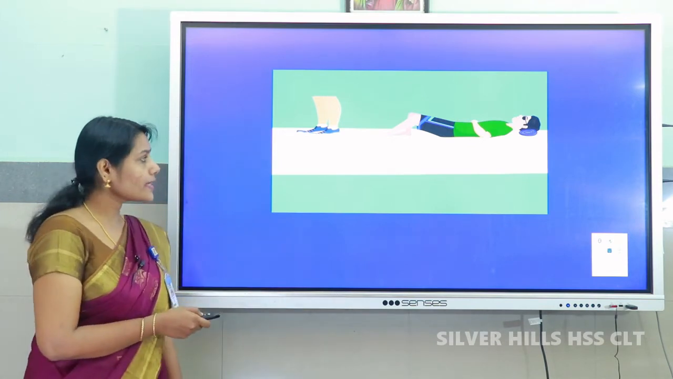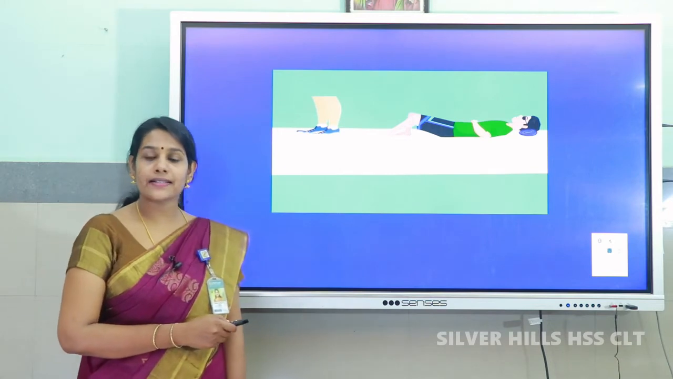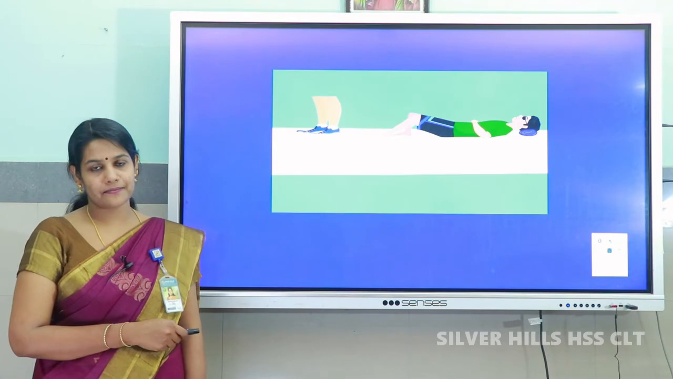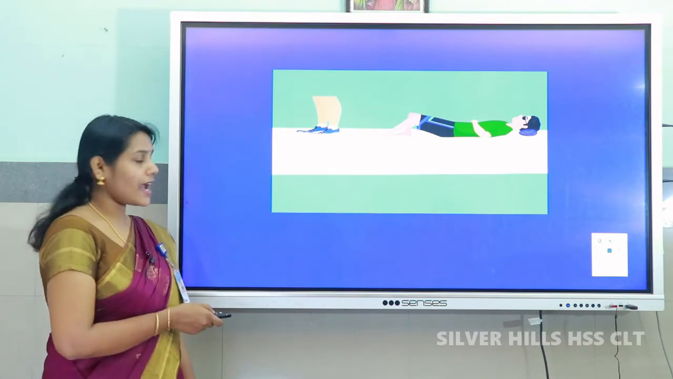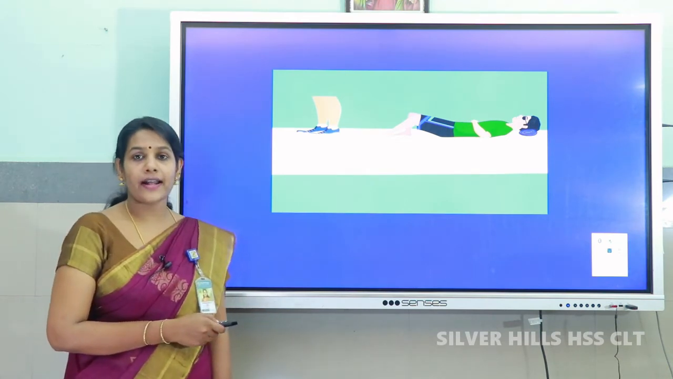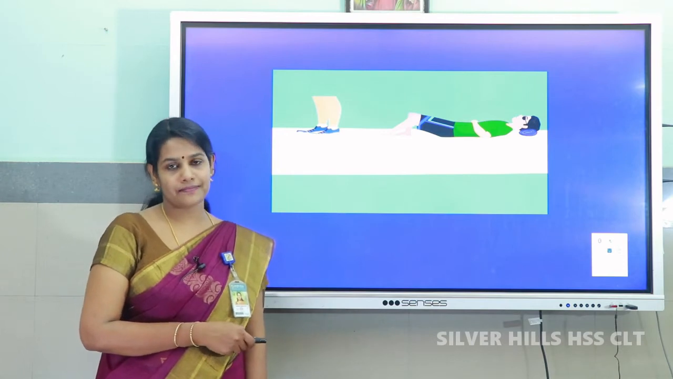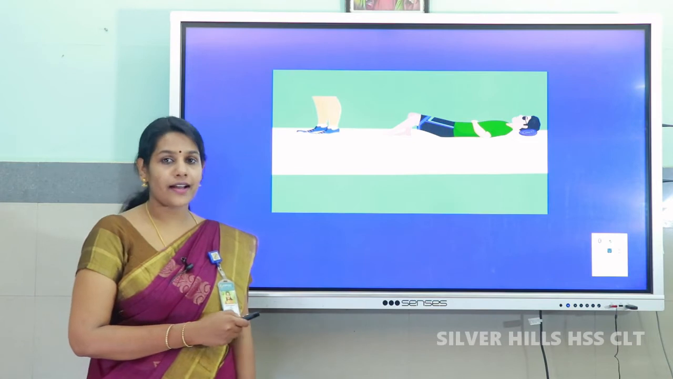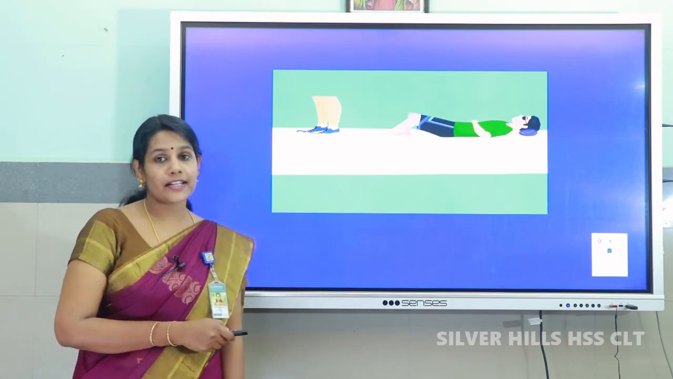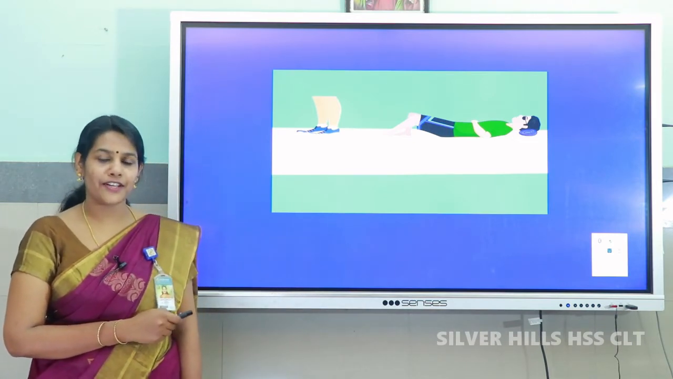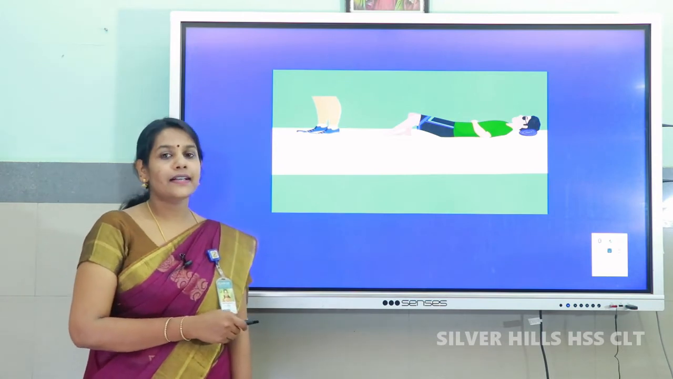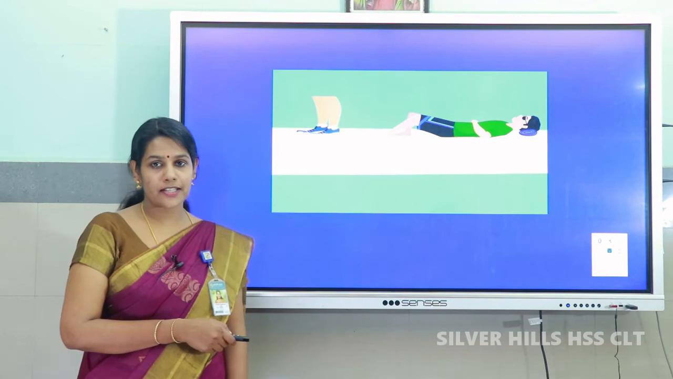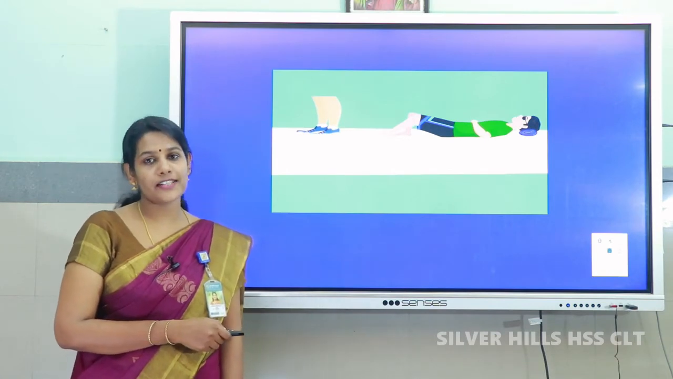Here, in both cases, the force applied is the same, that is the weight of the body, but the effect is different. When you stand, the force is applied on an area equal to your feet. But when you lie down, the force is applied on a larger area, obviously larger than the area of your feet. Here, the same magnitude of force produces different effects based on the area over which it acts.